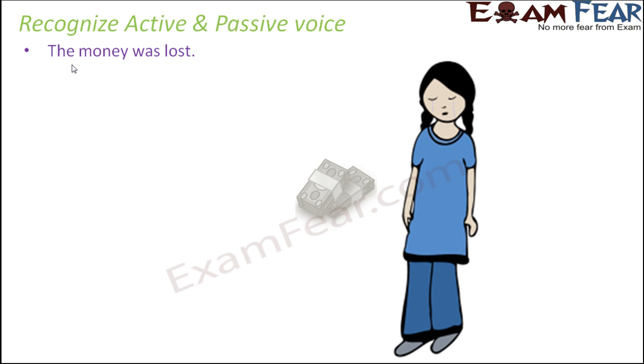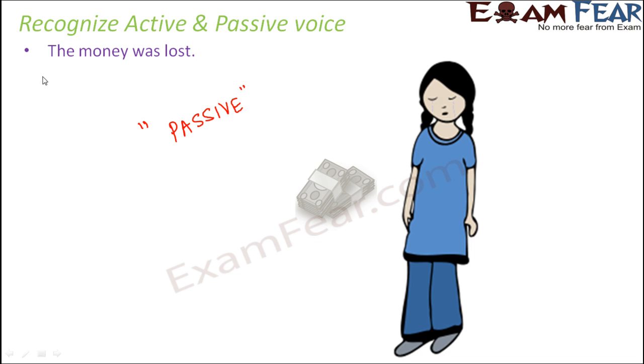So who lost the money? Maybe somebody. Maybe this girl lost the money and that's why she looked so sad. But in the statement, it has not been mentioned explicitly. It could be because of any reason. Maybe it is not known exactly who lost the money. So that's why the sentence just mentions that the money was lost, right? So this sentence again is in passive voice, because this is written in the form that something is done by the subject. So the subject could be someone, right?